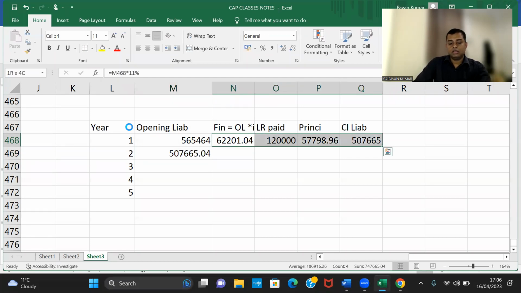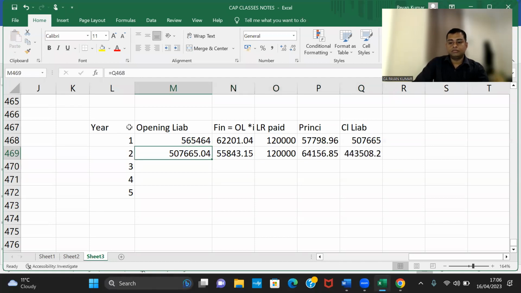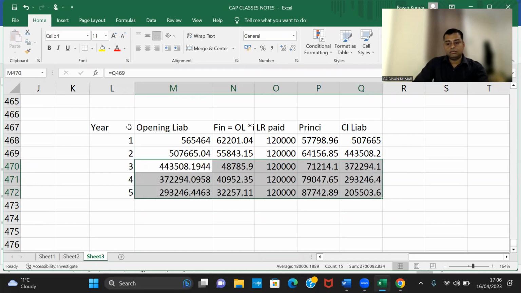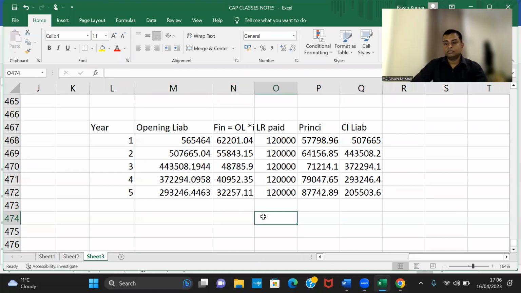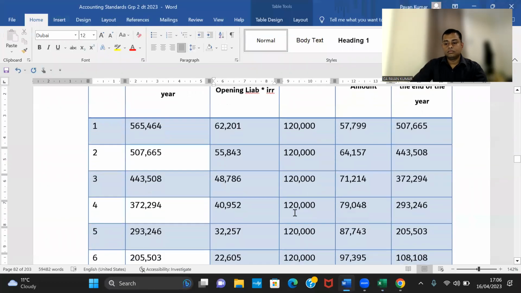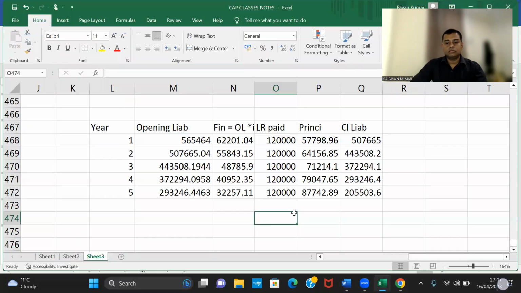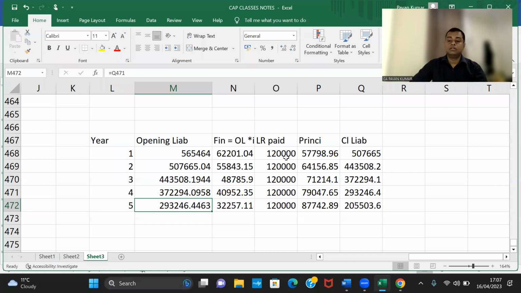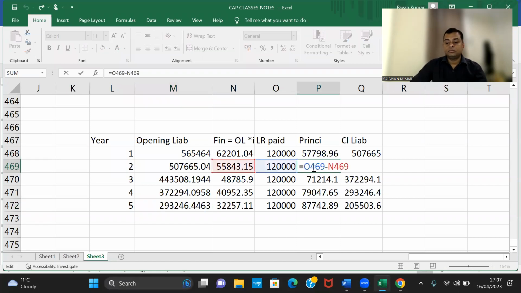Okay. This one. Somewhere something is wrong. What is it? Is it 11%? Correct. Why opening liability? Where is the mistake?